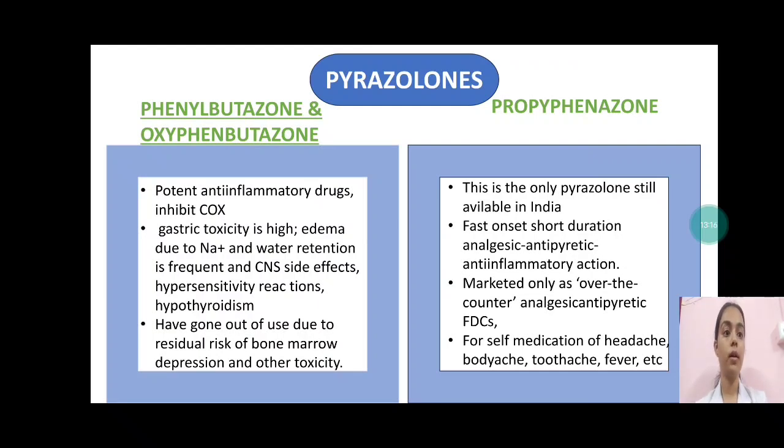Now propylphenazone is the only pyrazolone still available in India. It has a fast onset and analgesic, antipyretic, and anti-inflammatory action. It is marketed only as over-the-counter antipyretic and analgesic fixed-dose combinations. For self-medication, this drug can be used for headache, body ache, toothache and fever.